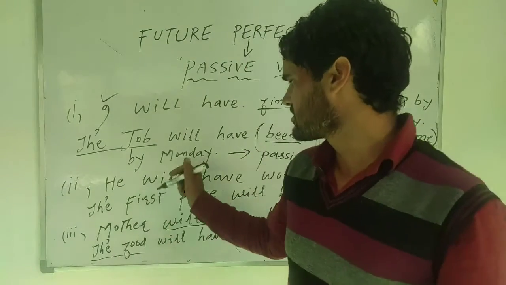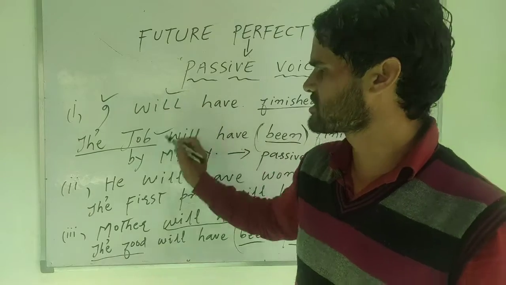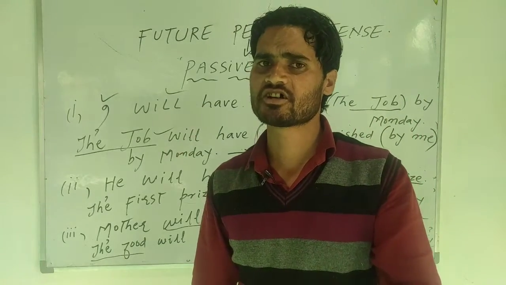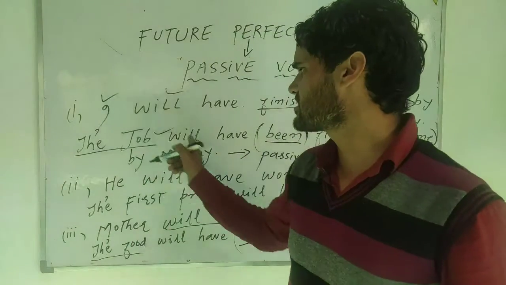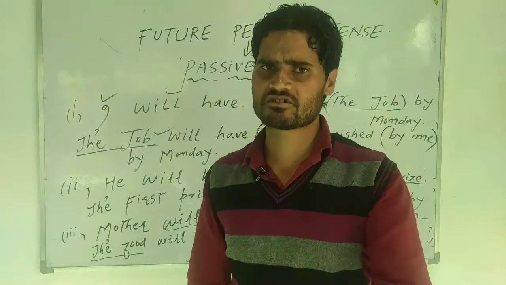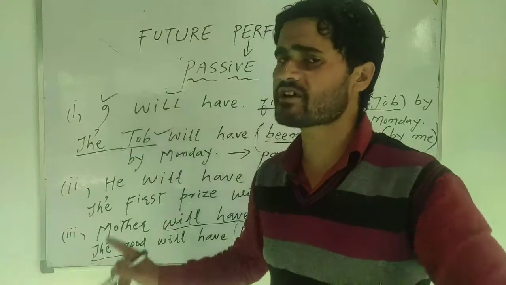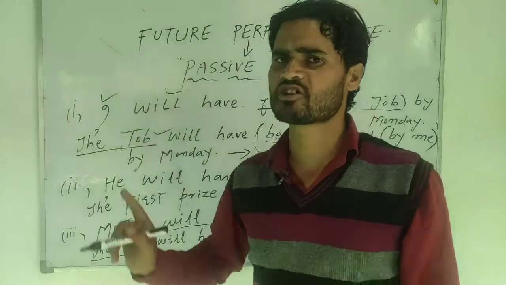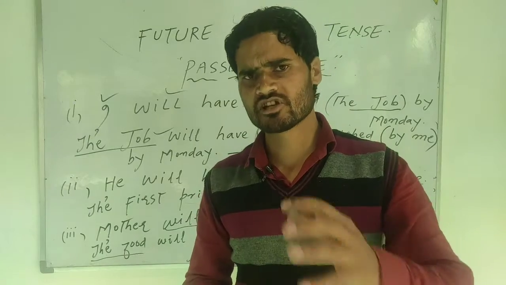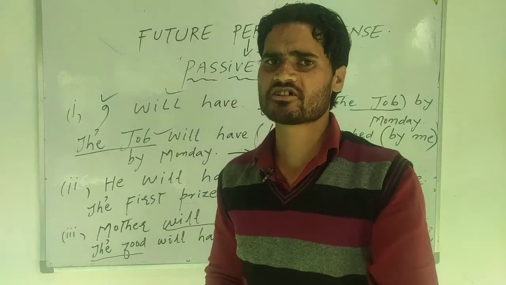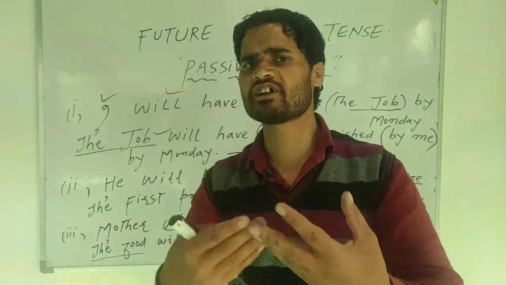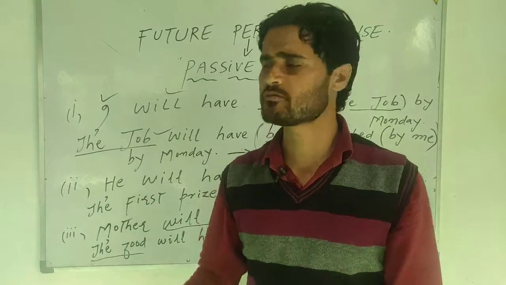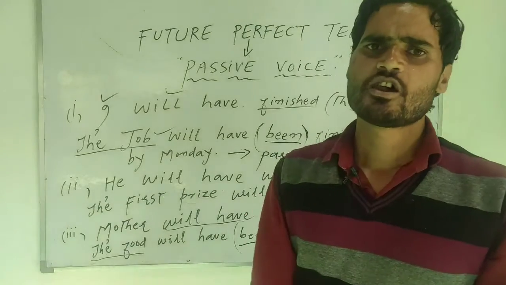This active sentence and passive sentence both convey the same idea, but they are different ways of expressing that idea. They just convey the same idea in different forms, in different ways. So you have to remember these rules.